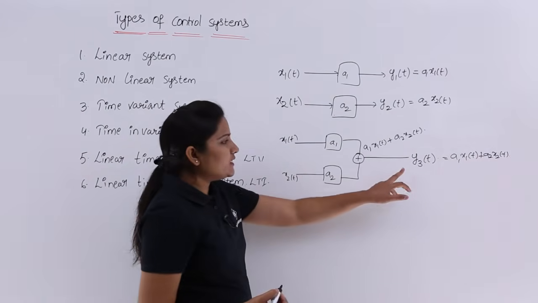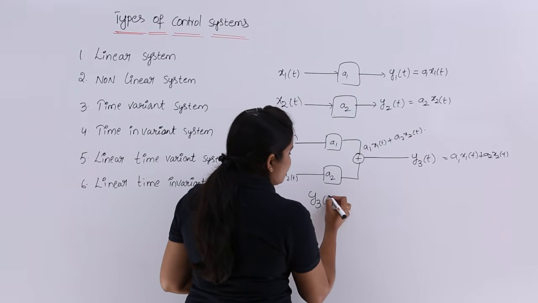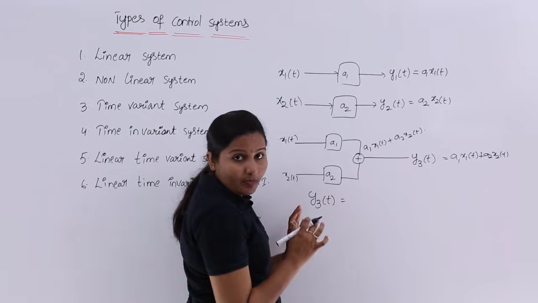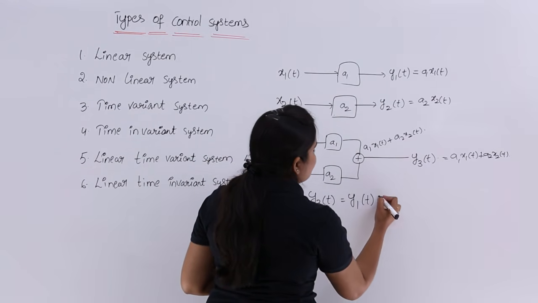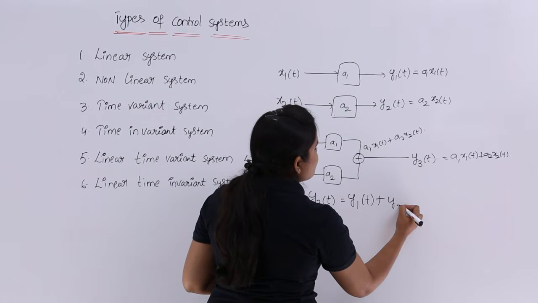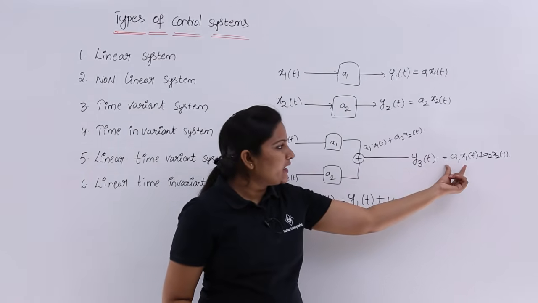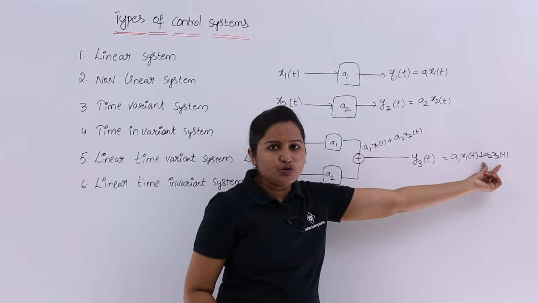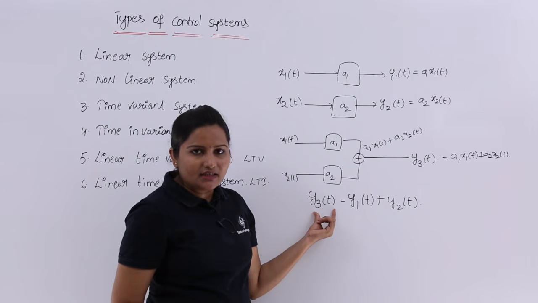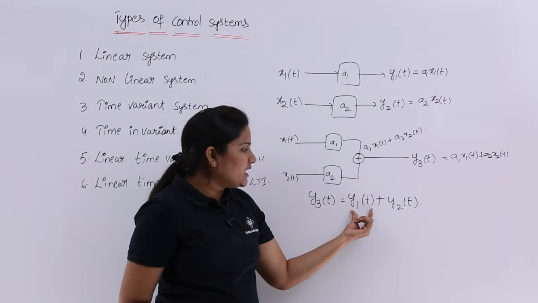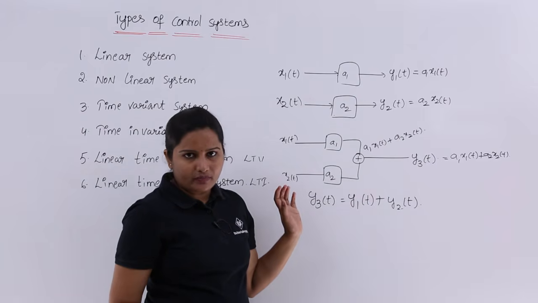If you consider individually, this common output y3 of t is equivalent to the addition of the individual outputs, y1 of t plus y2 of t. You can see y3 of t is equal to a1 x1 of t plus a2 x2 of t, which is equivalent to y1 of t plus y2 of t.